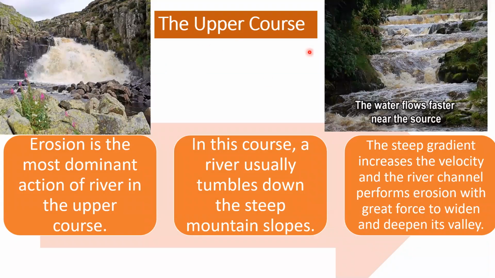Now let us see about the upper course. In the upper course, erosion is the most dominant action of a river, and we can rather say that vertical erosion is most dominant here. In this course, a river usually tumbles down the steep mountain slopes. The steep gradient, that is the slope of the land, increases the velocity, and the river channel performs erosion with great force to widen and deepen its valley.